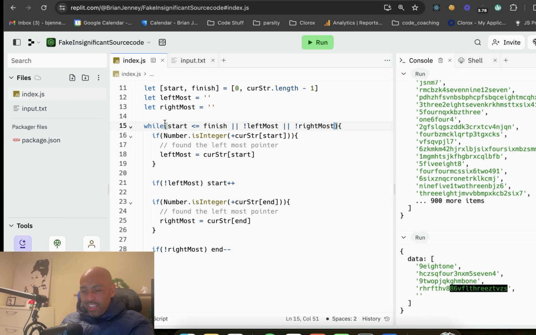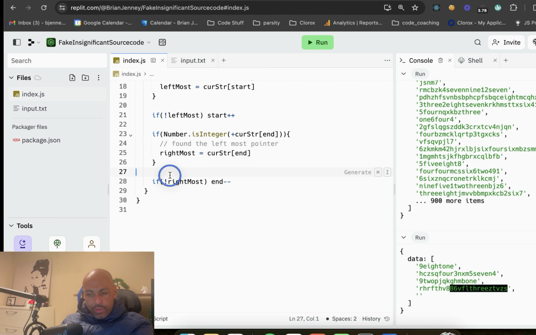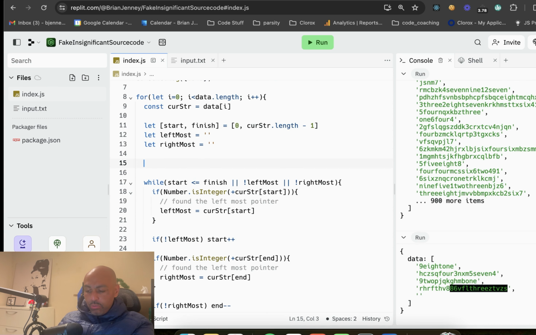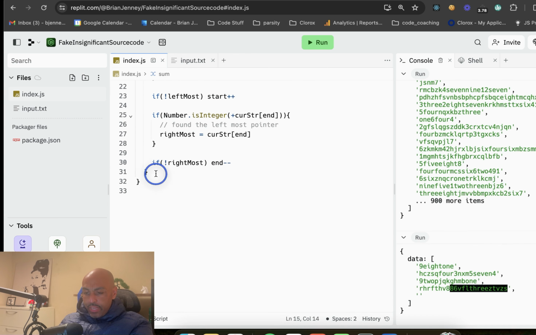Let me make sure this is going to work. So while the start is less than the finish, or there's no leftmost, or there's no rightmost, I think that should be all of them that we need to do. Now at the end, we need to keep track of the sum too, because eventually we're going to need to sum this all up. So we'll put a let sum equals 0 to start. And then we'll do this.